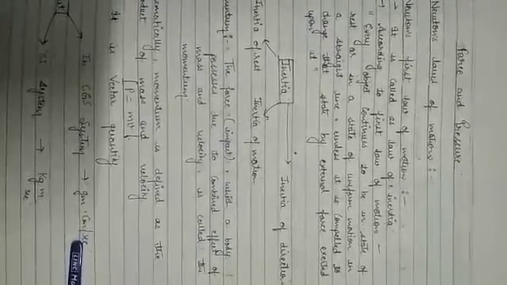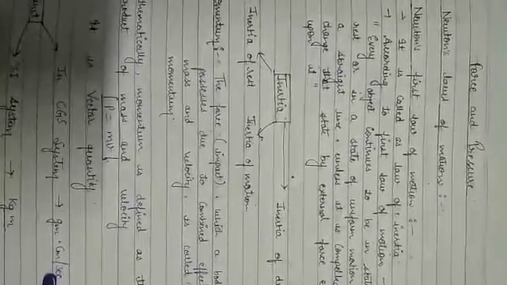That means every object resists the change in its position, either in a state of rest or in a state of motion. Next we have inertia, and we have three types of inertia: inertia of rest, inertia of motion and inertia of direction. So rest means an object does not change its position with respect to time, and motion is when an object changes position with respect to time.